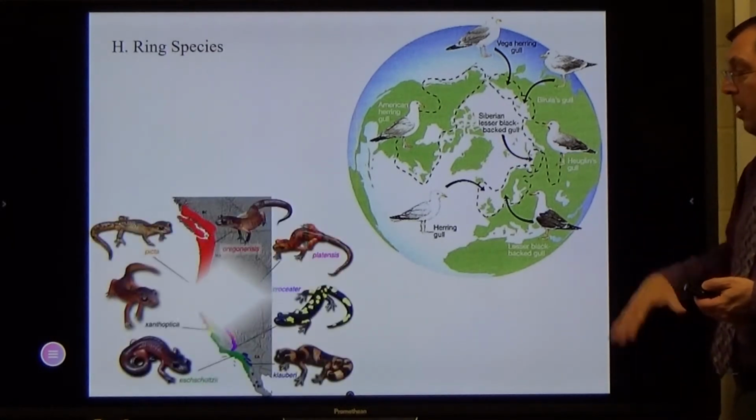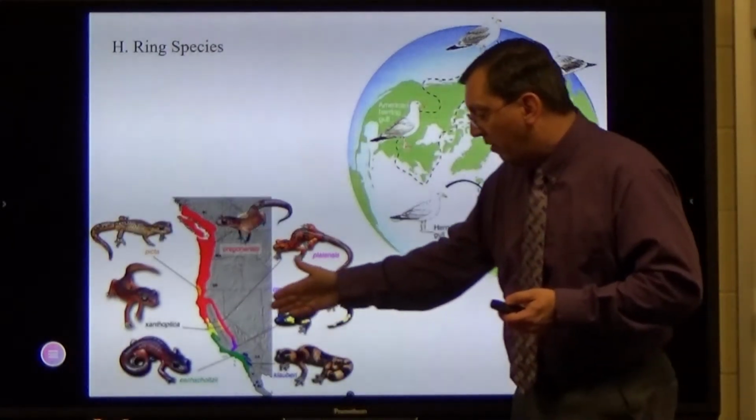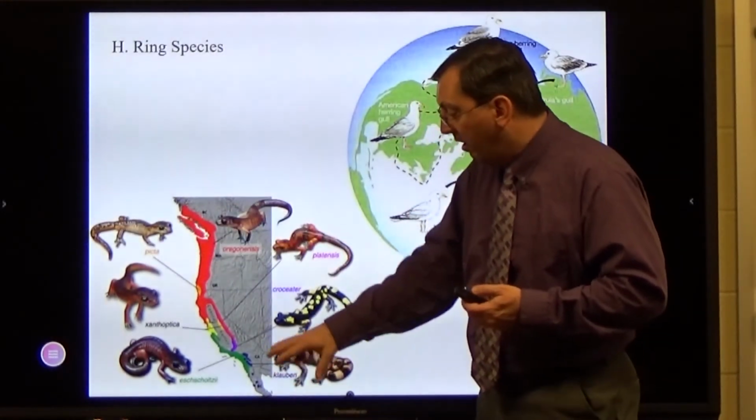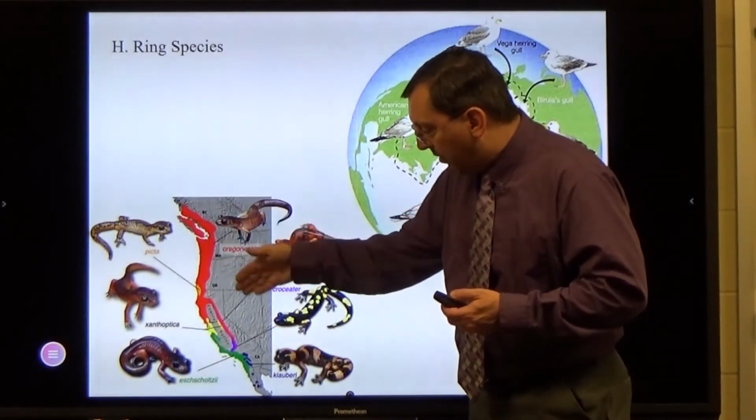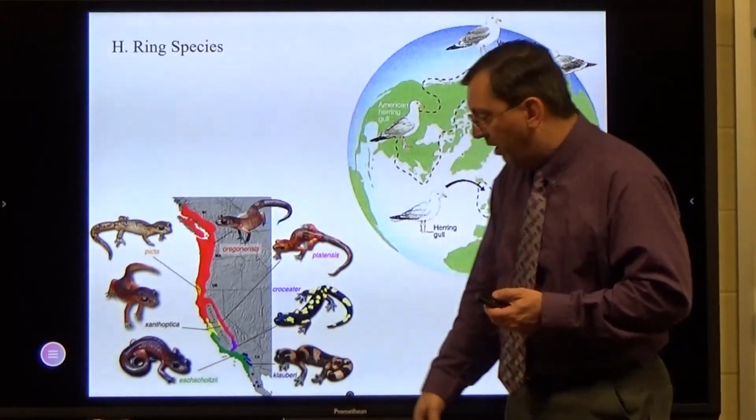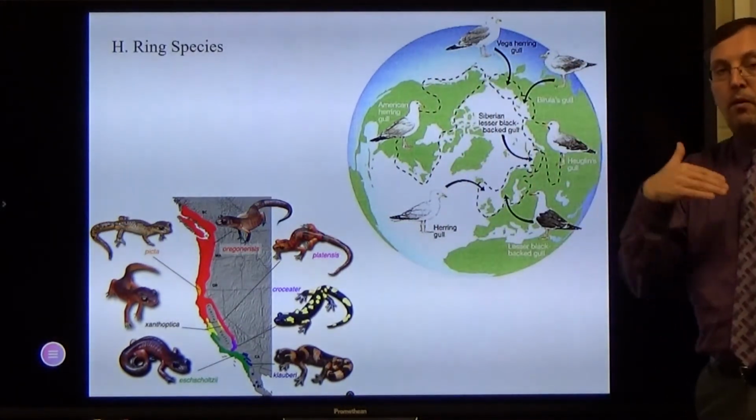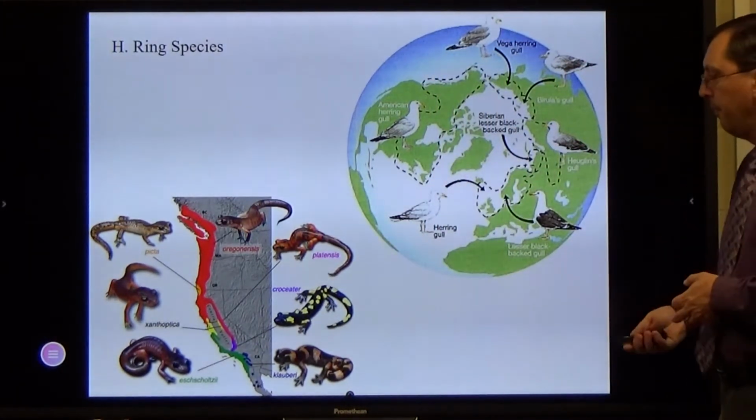Same thing happened in California with a number of types of salamanders. As the salamanders have spread across the different valleys here, they can breed next to each other, but as they go further along, they won't interbreed anymore. They basically separate each other based upon slight differences with each other.